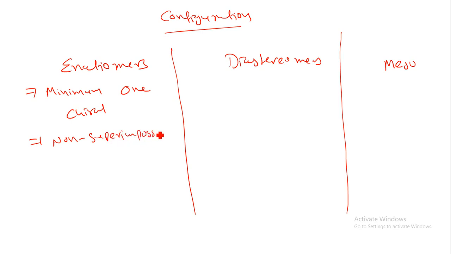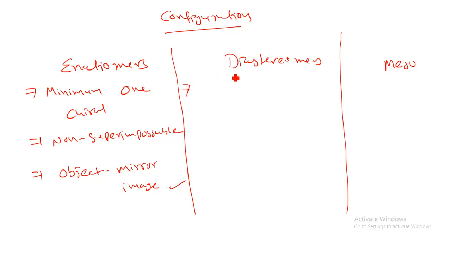Then they have an object and mirror image relationship. Then it is known as enantiomers. There are three conditions; later on we will see the structural point of view. It should have a minimum of one chiral center, it should have non-superimposable characteristics, and it should have an object mirror image.